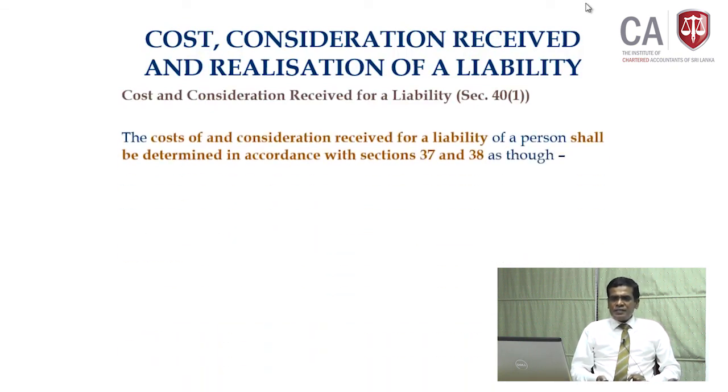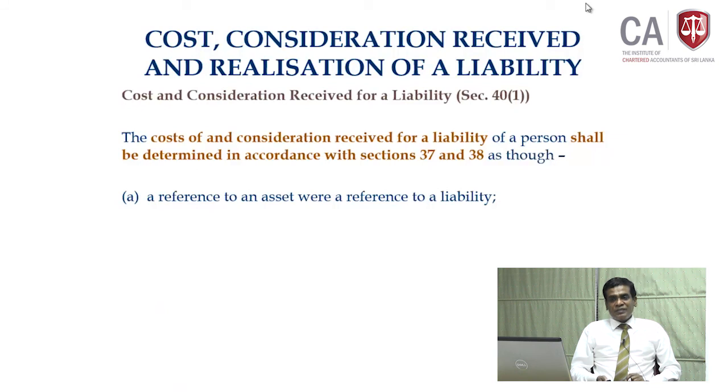The cost and consideration receipt for a liability for a person shall be determined in accordance with the same sections 37 and 38. We discussed section 37, cost of the asset. The same thing you have to apply for the cost of a liability also. We discussed section 38, consideration receipt for an asset. The same section you have to apply for the consideration receipt for the liability also.